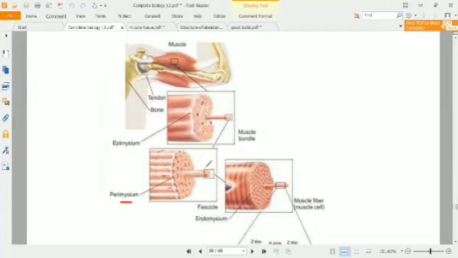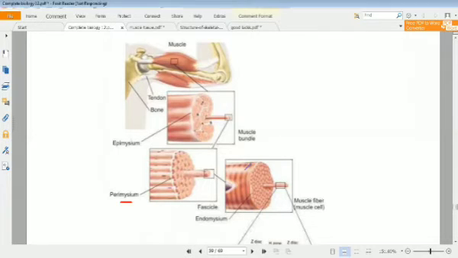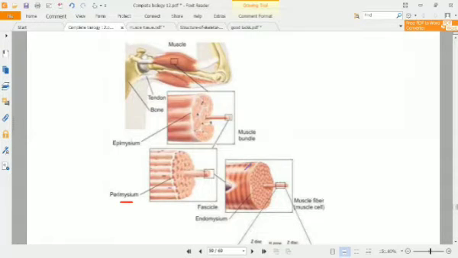If we take this fascicle out, we can see lots of muscle fibers in it, also called muscle cells.